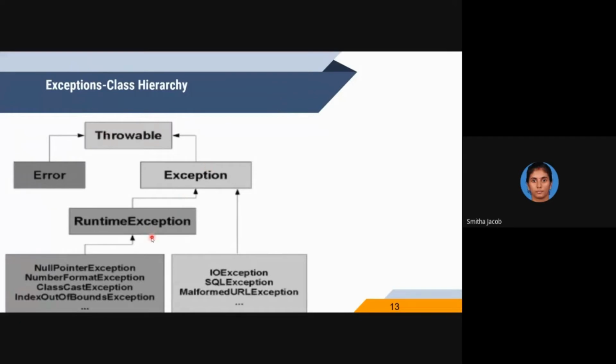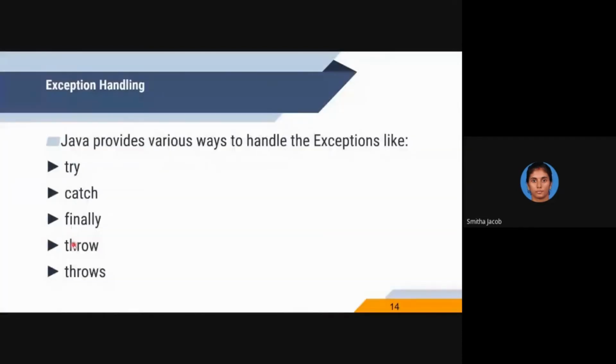Under the exception class, runtime exceptions are there. Checked exceptions are directly handled by the exception class. All unchecked exceptions are handled by the runtime exception class. Next is the exception handling buzzwords. The five keywords used in the exception handling mechanism are try, catch, finally, throw, and throws.